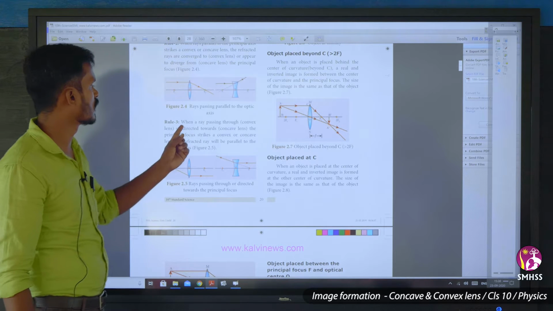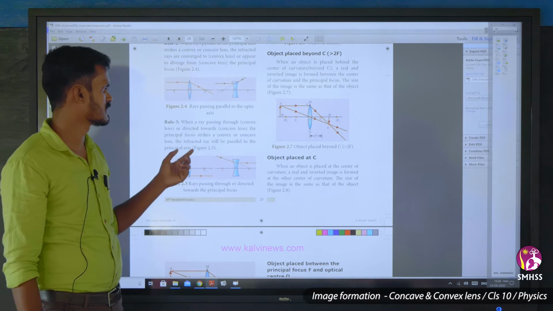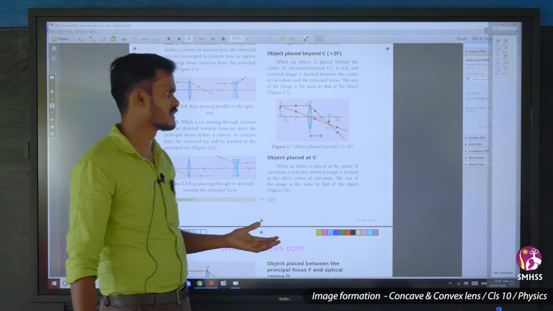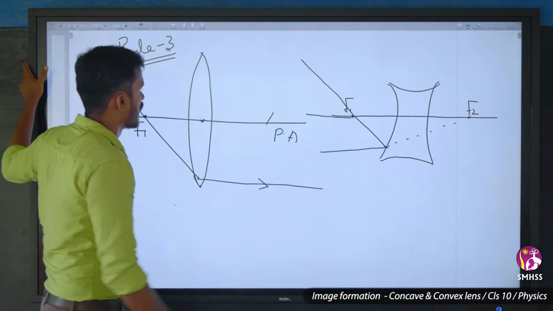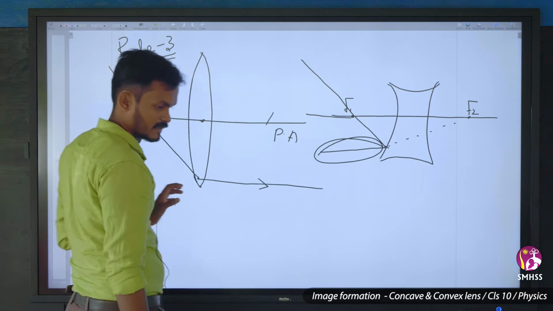A ray directed towards the principal focus that strikes a convex or a concave lens, the refracted ray will be parallel to the principal axis. After refraction, it will always travel parallel to the principal axis. So we'll take it like this.